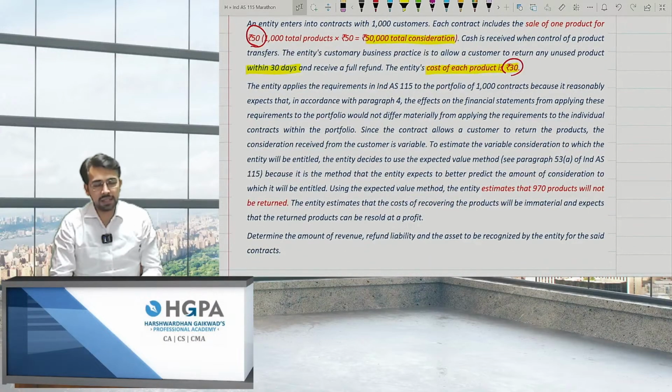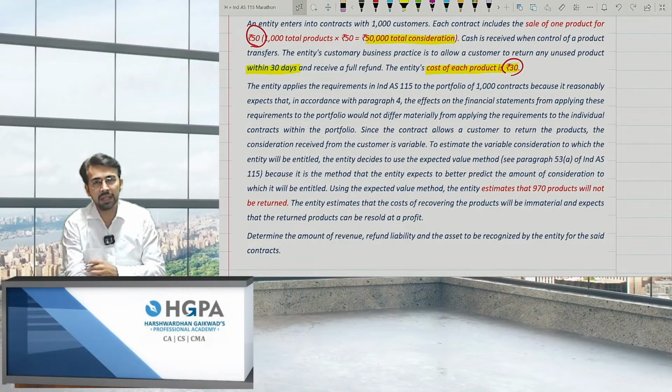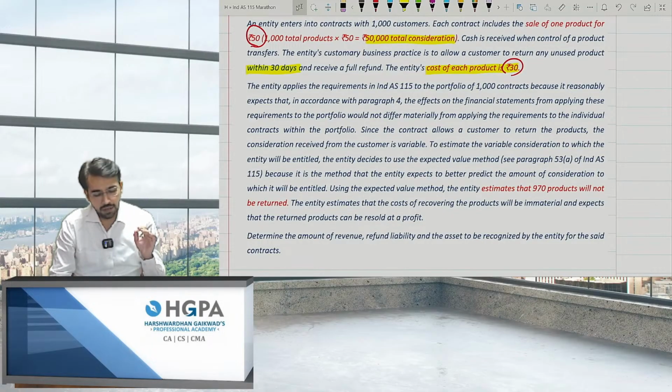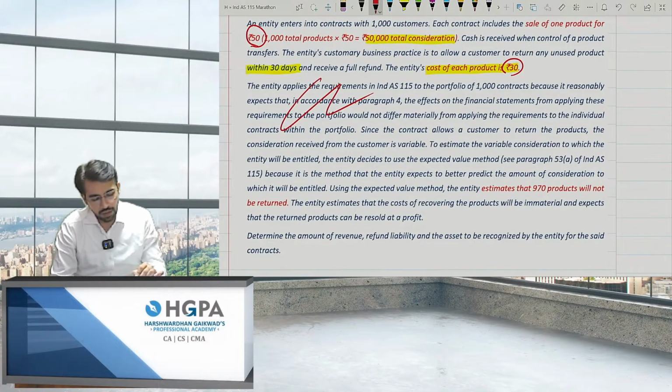The entity applies the requirements in IND AS 115 to the portfolio of 1,000 contracts, because it reasonably expects that, in accordance with paragraph 4, the effects on the financial statements from applying these requirements to the portfolio would not differ materially from applying the requirements to the individual contracts within the portfolio. Since the contract allows a customer to return the products, the consideration received from the customer is variable.